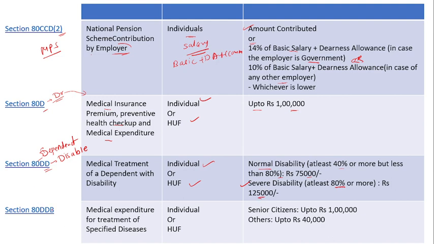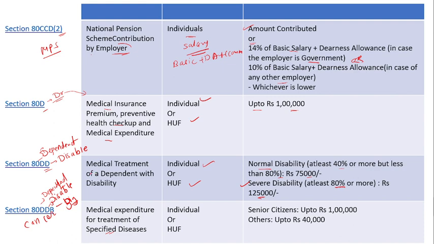After that, the section 80DDB, how do you remember this? You can say that it is dependent, disable, big. Big, like if he has a specific disease, a big disease like cancer, then you will get a deduction, and it's for a dependent, the person who is dependent on you.